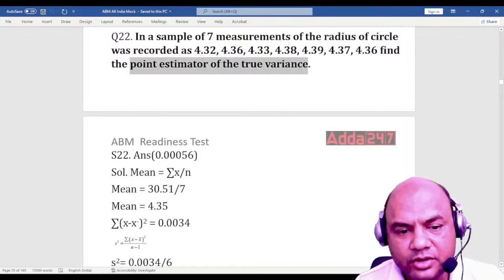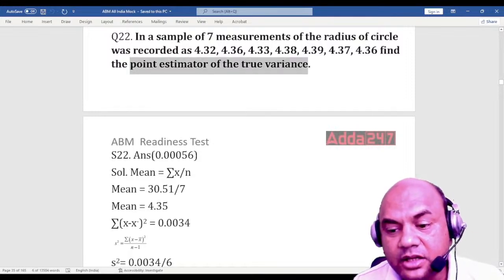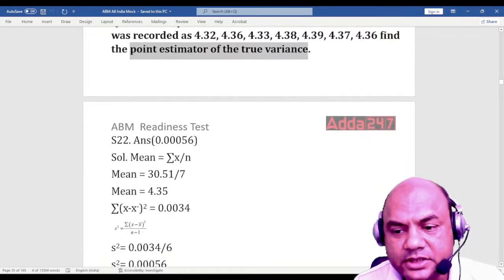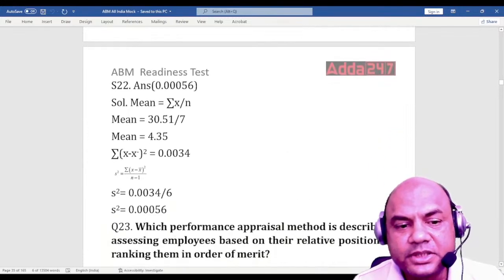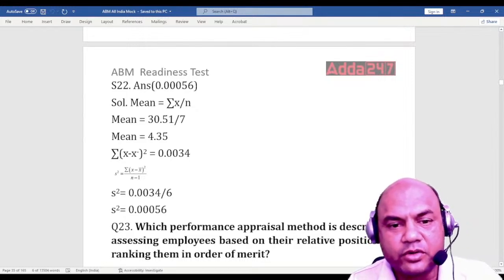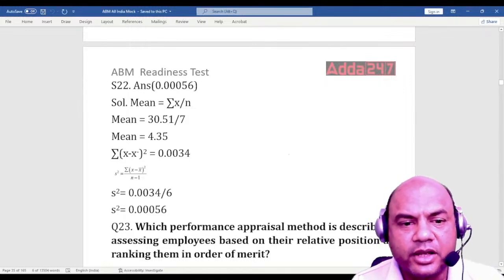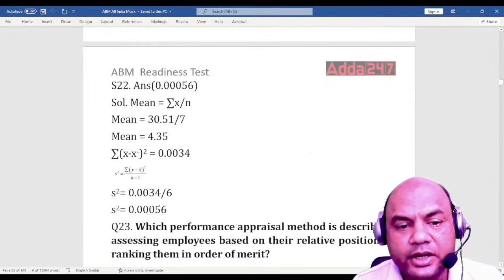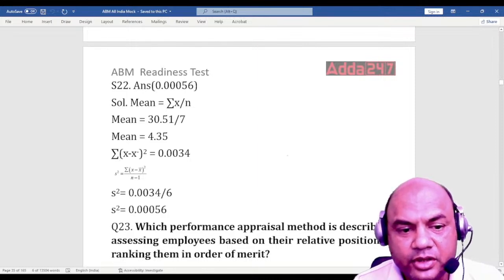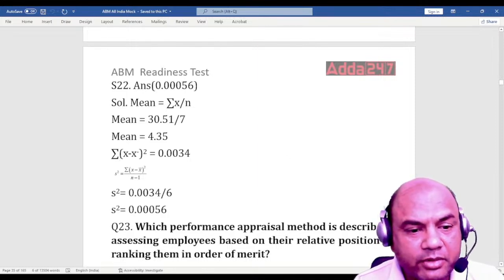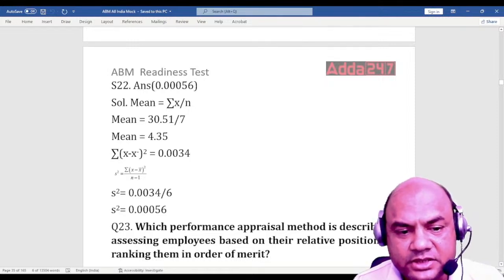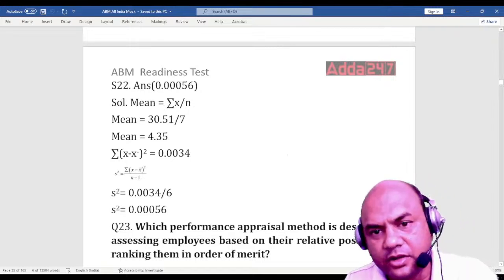Now what do we want? Point estimator. Okay. Point estimator means find out the difference of each number from the mean. So summation of (x minus x bar) squared. This is what you need to find out. See this. Subtract each one from 4.35 and square it. So you'll get this as 0.0034. Then this divided by n minus 1. Remember, it is 6, 7 minus 1 is 6. So 0.0034 upon 6. So it is 0.0056. Got it, everyone?